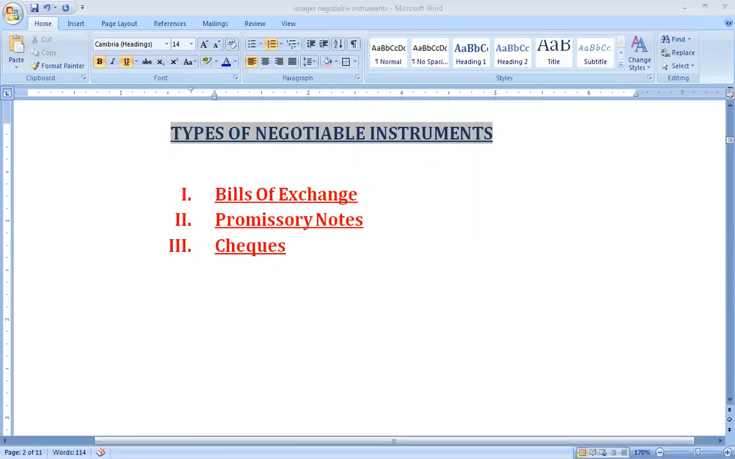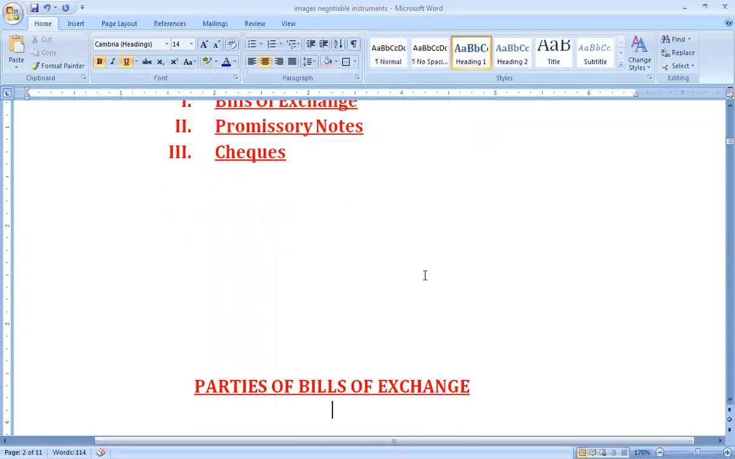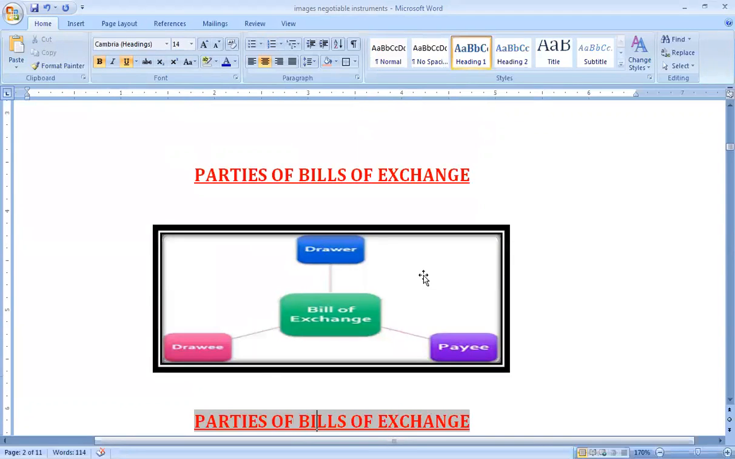And before I proceed with the provisions of these two kinds of instruments, let me show you certain specimens of these instruments and what kind of parties and other technical aspects are involved, by showing you certain images and some specimens of these instruments. So first of all, let us have a look into a bill of exchange.